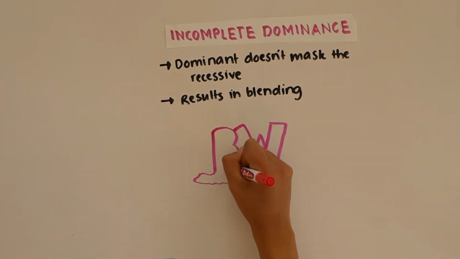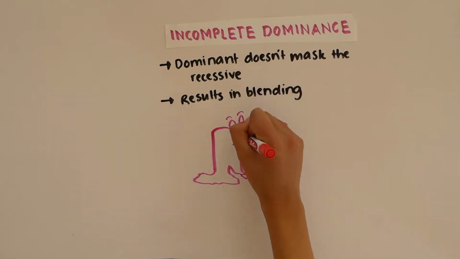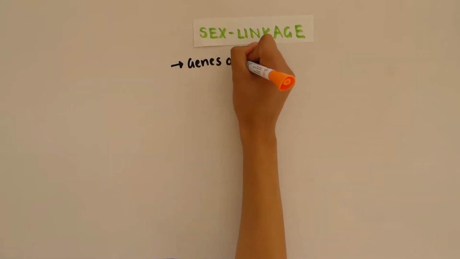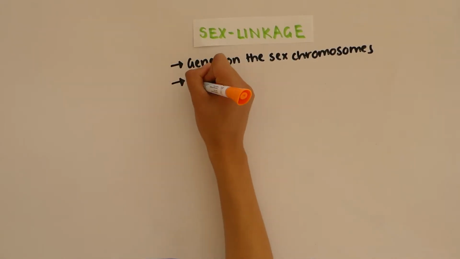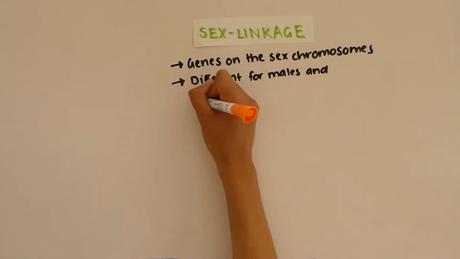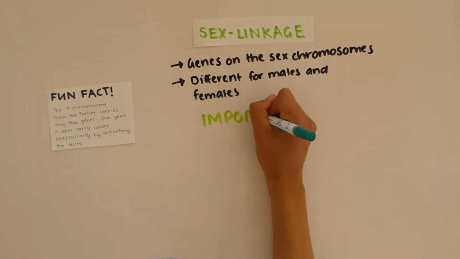Similarly to codominance, the heterozygous organism doesn't give the dominant trait, but instead creates a third phenotype, a blending of the two alleles. Sex linkage applies to genes that are located on the sex chromosomes, and therefore their expression and inheritance patterns differ between males and females. Some important things to know about sex linkage. Most sex-linked characteristics are recessive.